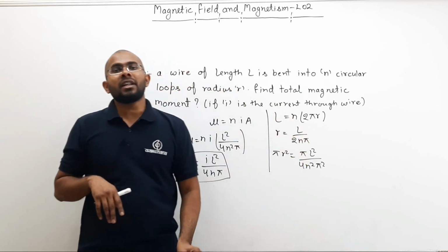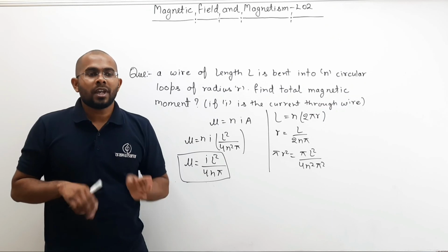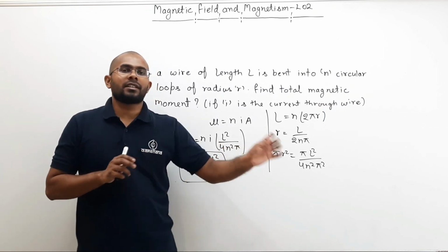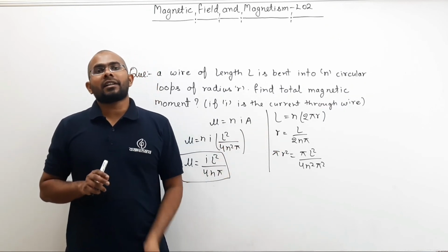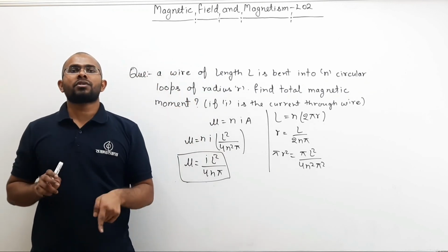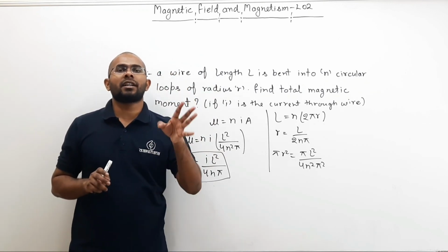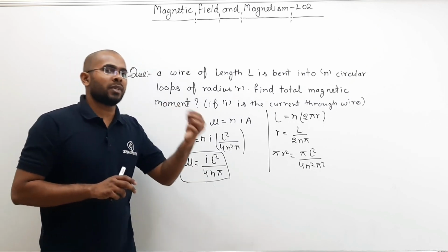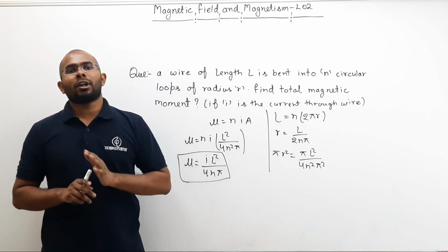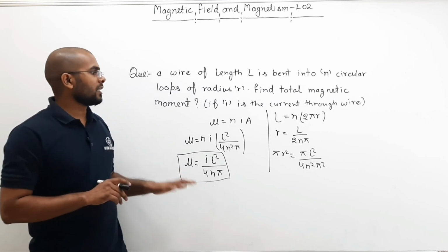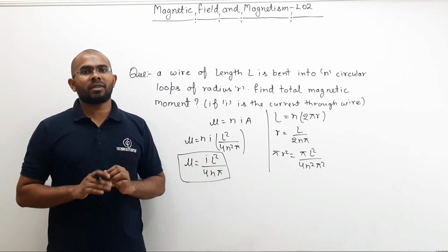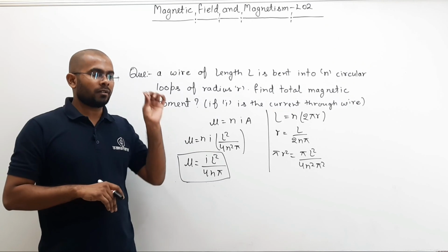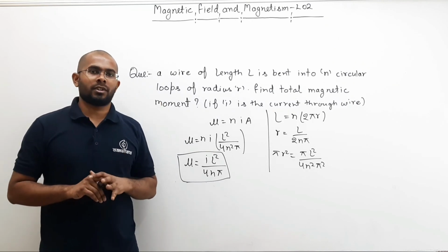In the next chapter, we will talk about how a current carrying conductor itself produces some amount of magnetic field. What is that magnetic field? How is that produced? How much is produced? That we will talk about in the next lecture. Until then, revise your topics as much as you can and try to solve as many questions as possible.